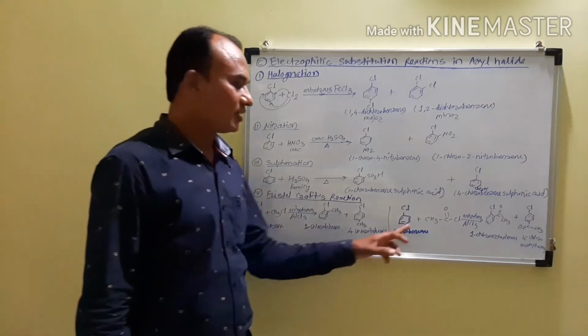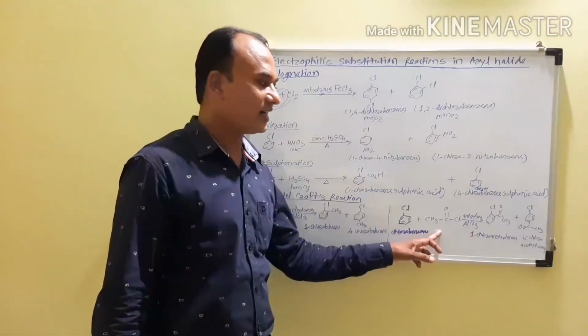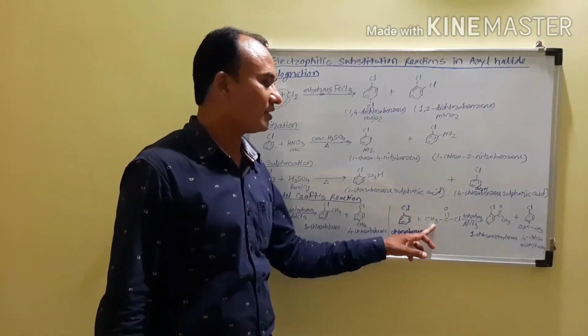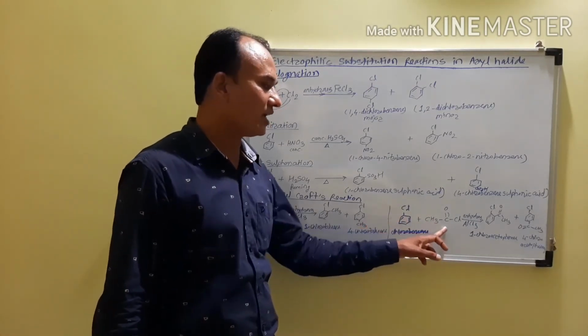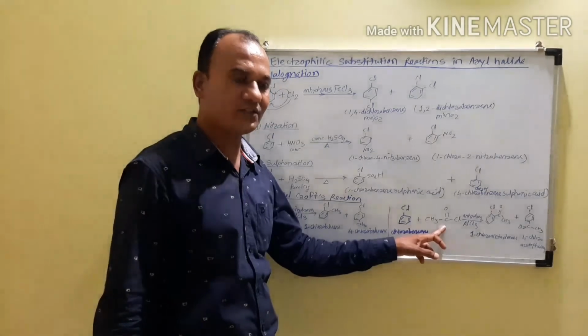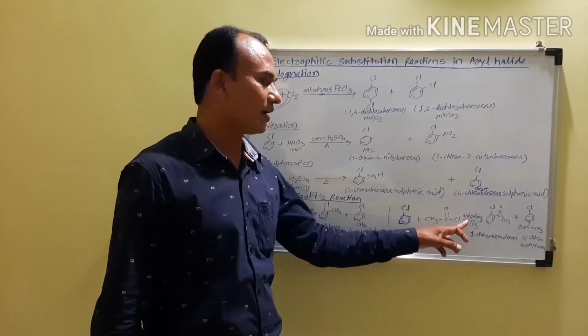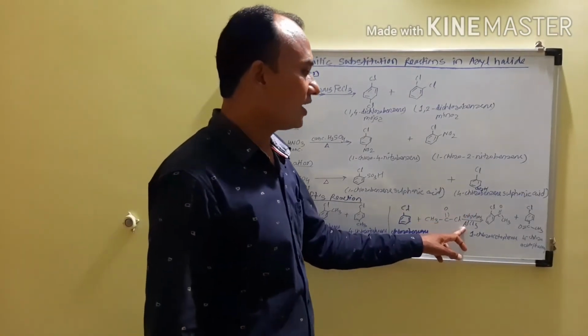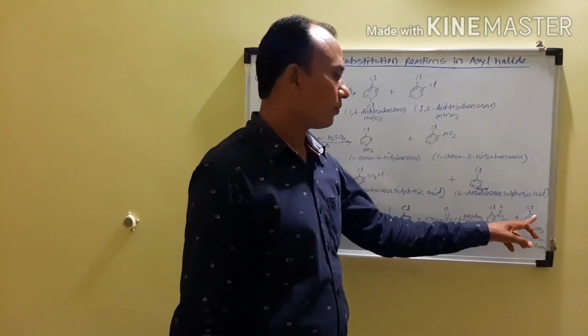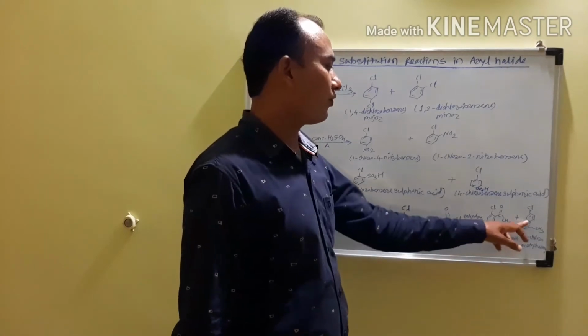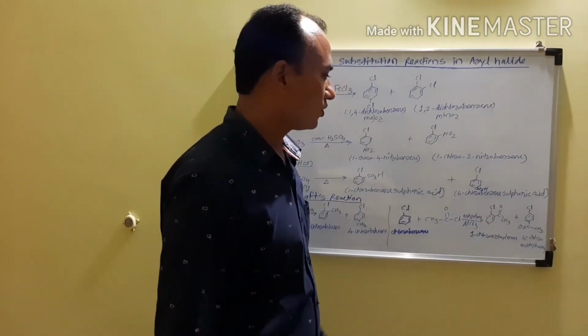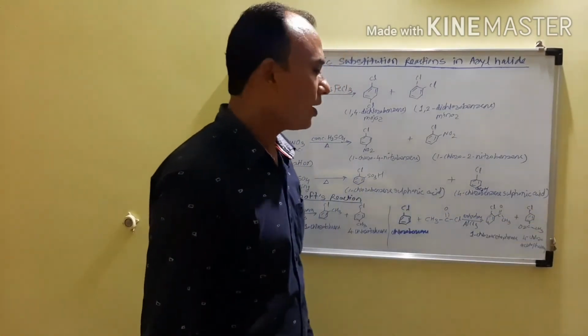Second is the Friedel-Crafts acylation. In that case, we are using a reagent, that is an acyl chloride. So when chlorobenzene reacts with the acyl chloride, that is CH3COCl, in the presence of anhydrous AlCl3, it gives the ortho substituted and para substituted products. So it gives 1-chloroacetophenone and 4-chloroacetophenone, and 4-chloroacetophenone is the major product.